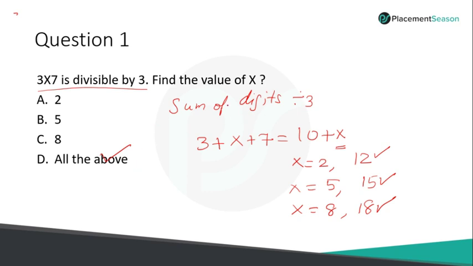A lot of students commit the mistake that when they see the value 2, they take 12 alone. So when there is an option called all the above, please focus on all the options, okay?